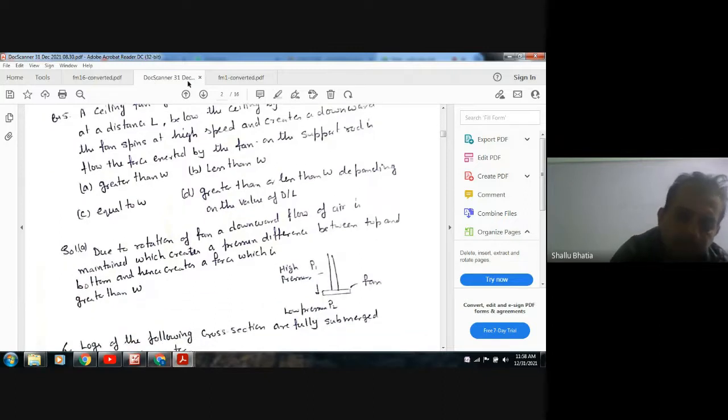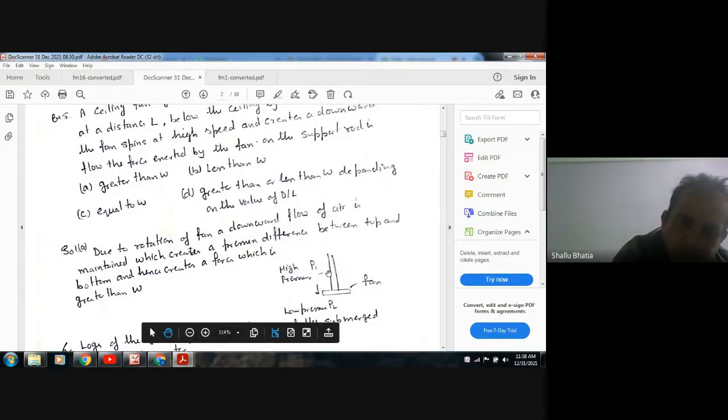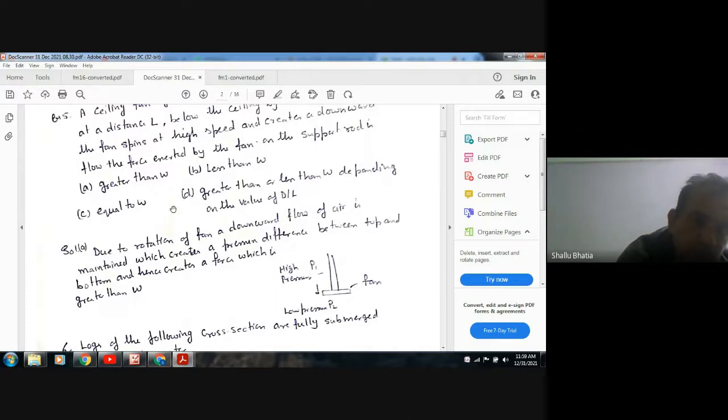Now, when there is no rotation, the pressure above the fan is atmospheric and the pressure below the fan is atmospheric. But when the rotation takes place, the flow takes place in this direction. The flow always goes from high pressure to low pressure, so it creates a force component. And the weight is always acting on the support rod. So due to pressure and due to this weight, the net force will be more than W. So the answer is A.